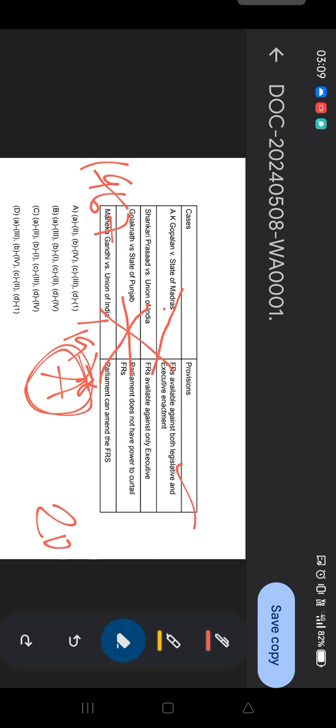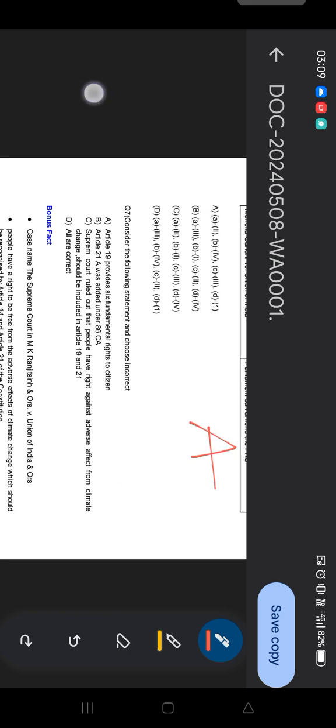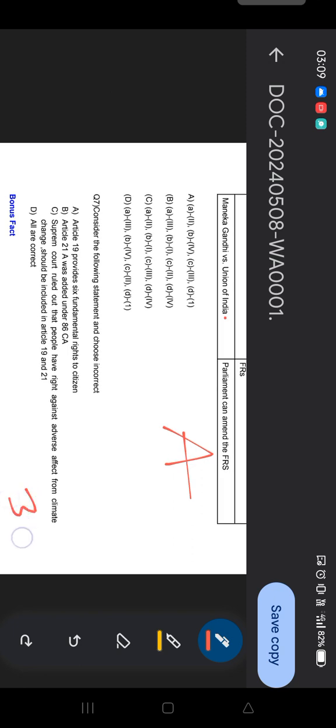So the answer of this question is option A. Hope you were able to provide the correct answer. Okay, so the answer of this question is option A. So moving to the next question, question number 7, and your time starts now.